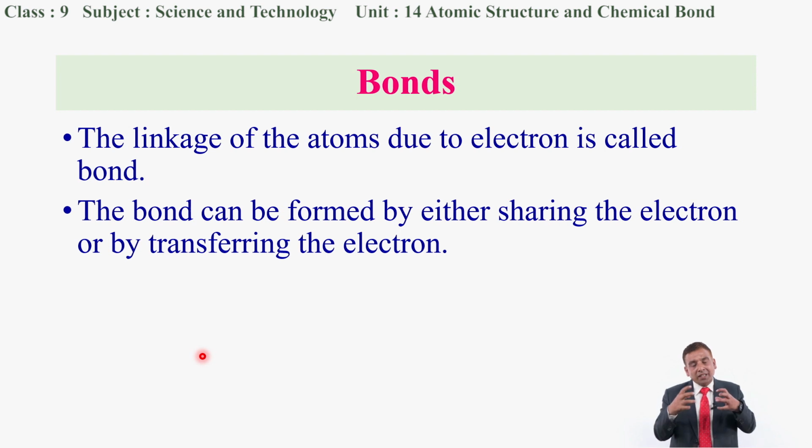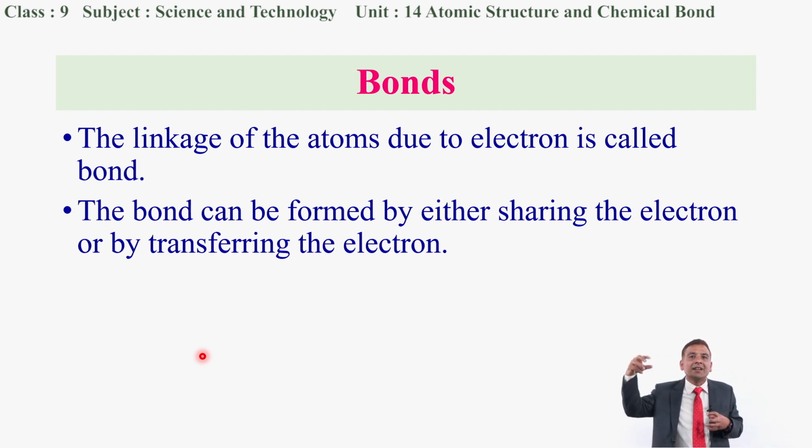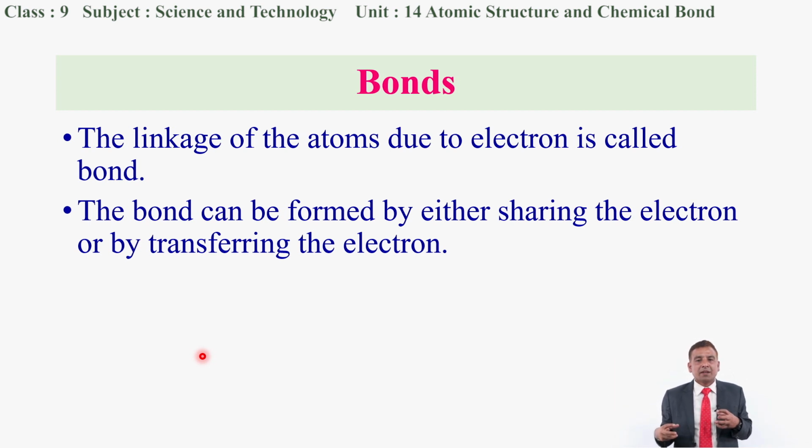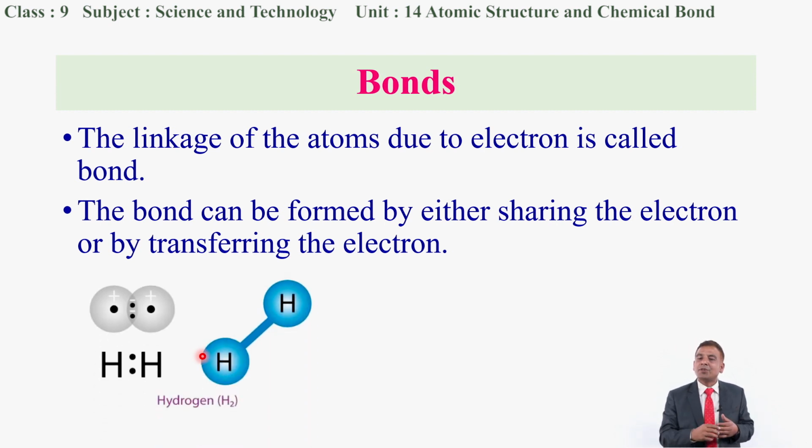If one atom loses electrons, then these electrons are gained by other atoms and they have some linkage, some connection. So, that is called a bond. A bond can be formed by either sharing the electrons or by transferring the electrons from one atom to another atom.